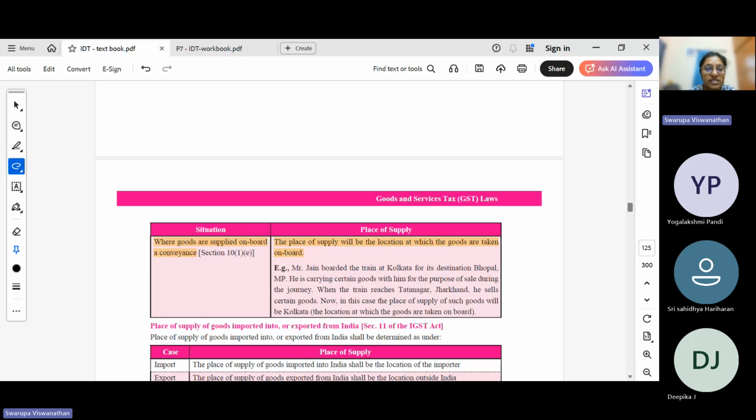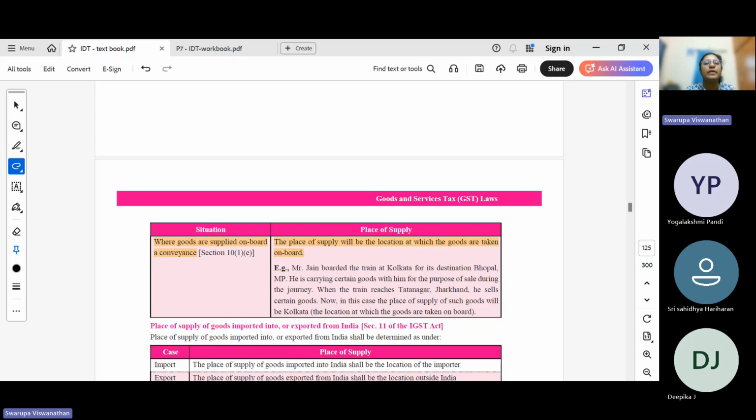There are certain services and goods for which there are exceptions from the general rule. That is, in case of goods which are on board a conveyance, for example in trains, there will be a supply of goods at different stations. So what is the place of supply in that case? The place of supply will be the location at which the goods are taken on board. Because when the train is on the rails, we will not be able to actually identify in which state these products are being sold.